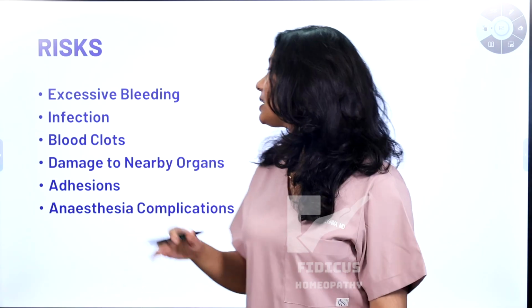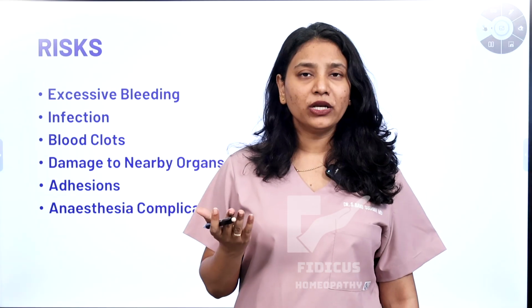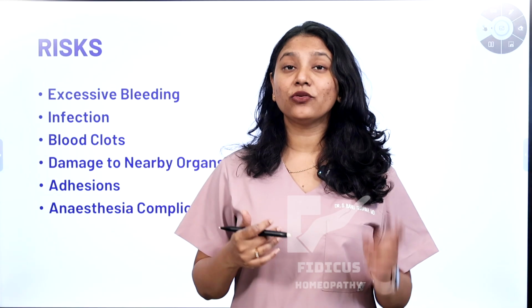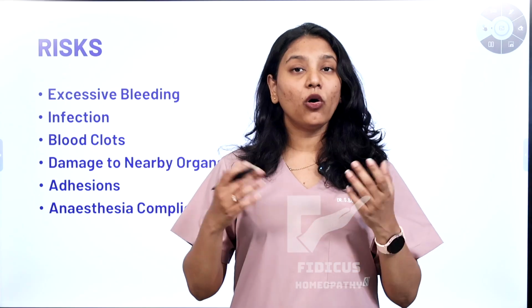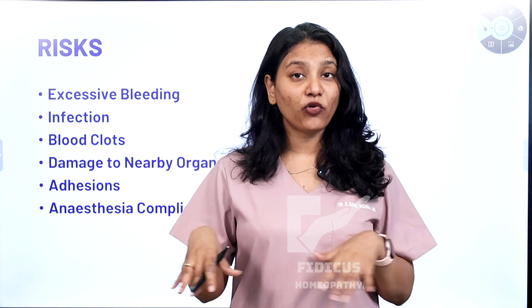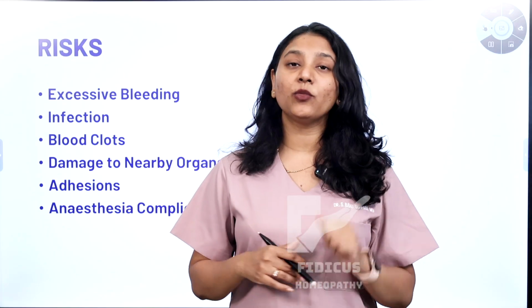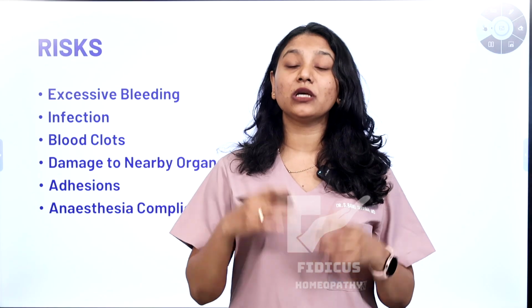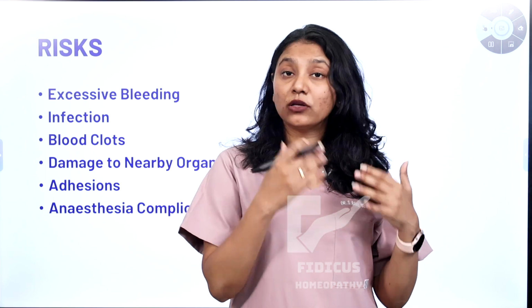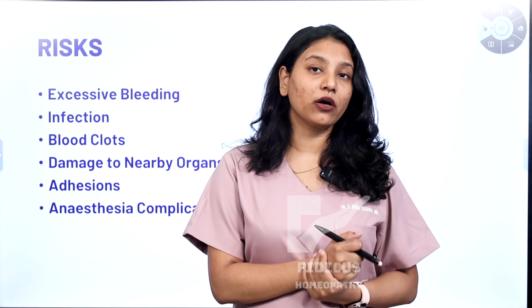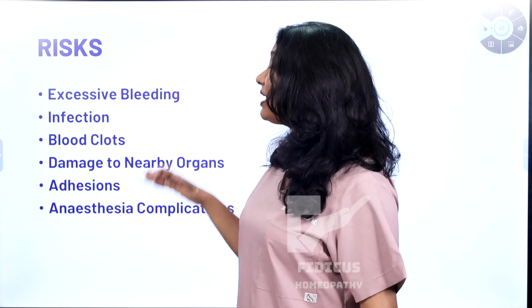The first risk is excessive bleeding. So why do we get excessive bleeding after myomectomy? The reason being that the fibroid is always growing on the blood vessels, receiving nutrition and blood from the blood vessels, right? And you're suddenly removing this fibroid, which can damage the vessels and cause excessive bleeding. And it can cause a need for blood transfusion to occur. First thing. And the second thing being infection.